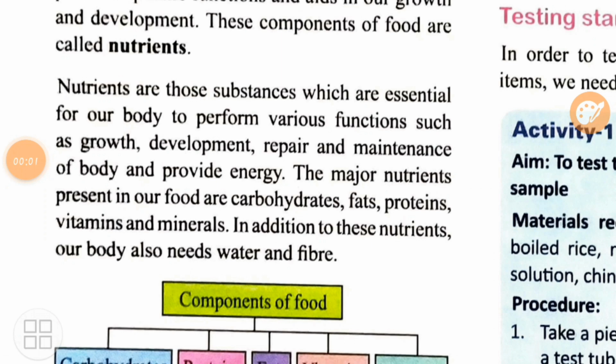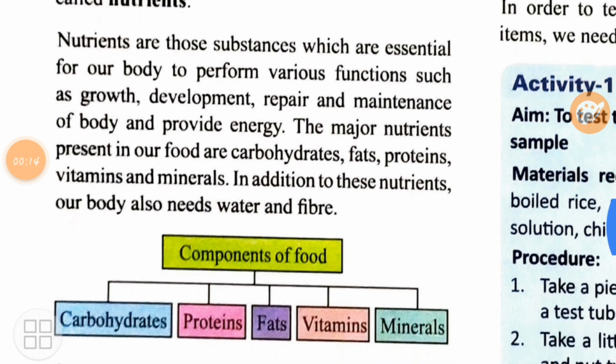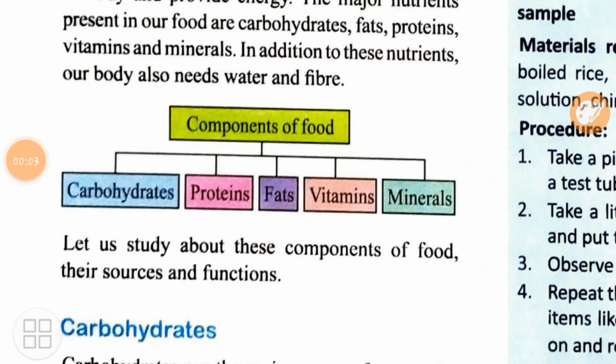So here in this paragraph you can see they have given us the meaning, the importance of nutrients, and the various examples also of nutrients which are present in food items. For example, carbohydrates, fats, proteins, vitamins, and minerals. Now these all nutrients are very important for the proper growth and the development of the body. Let's move down to study in detail about the various nutrients.